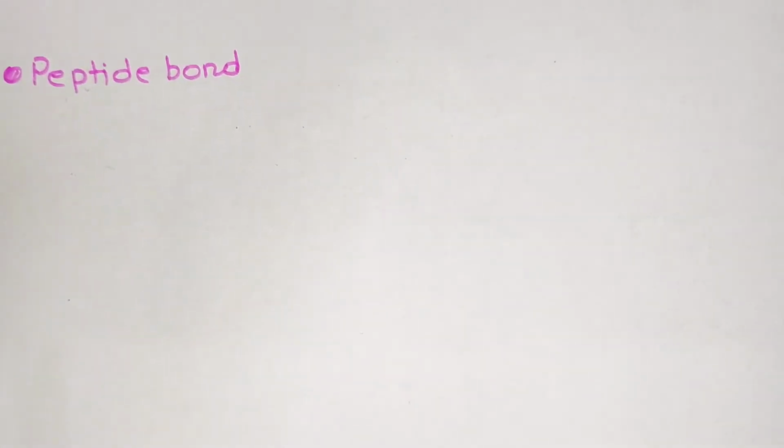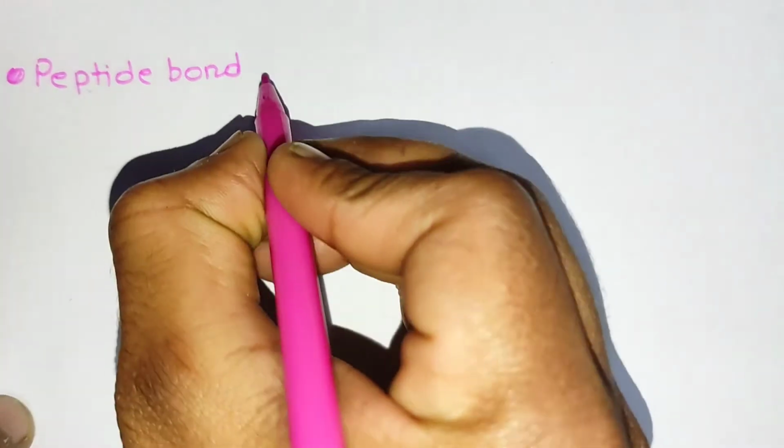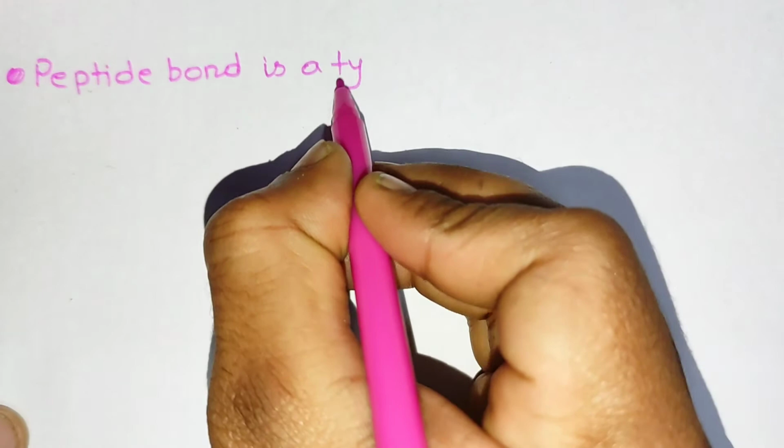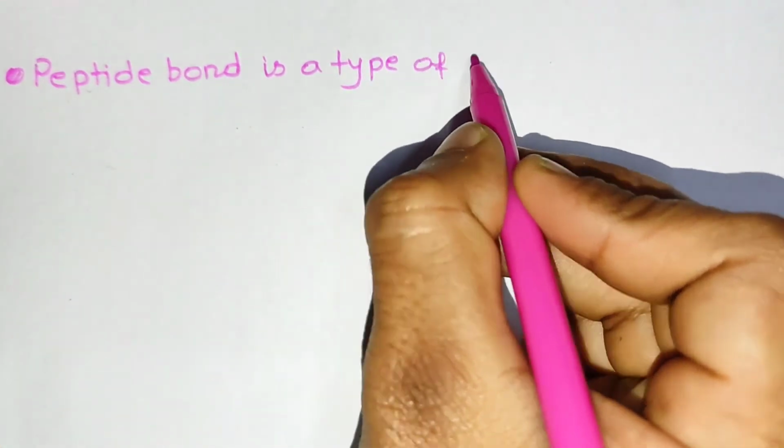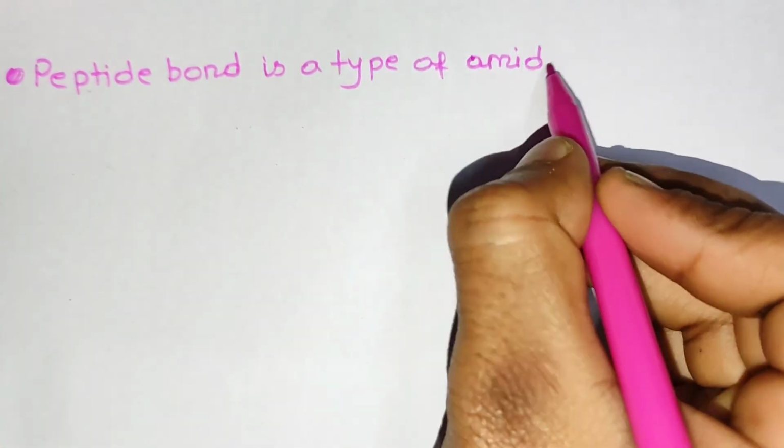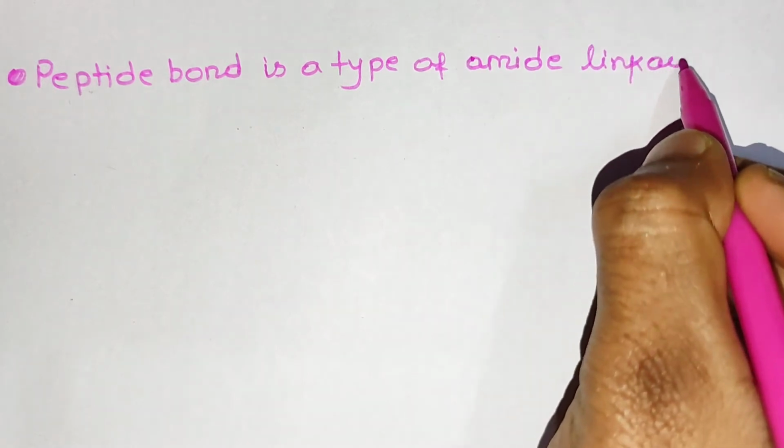So protein consists of amino acids, and amino acids are linked with each other with the help of peptide bonds. So what is a peptide bond? A peptide bond is a type of amide linkage.